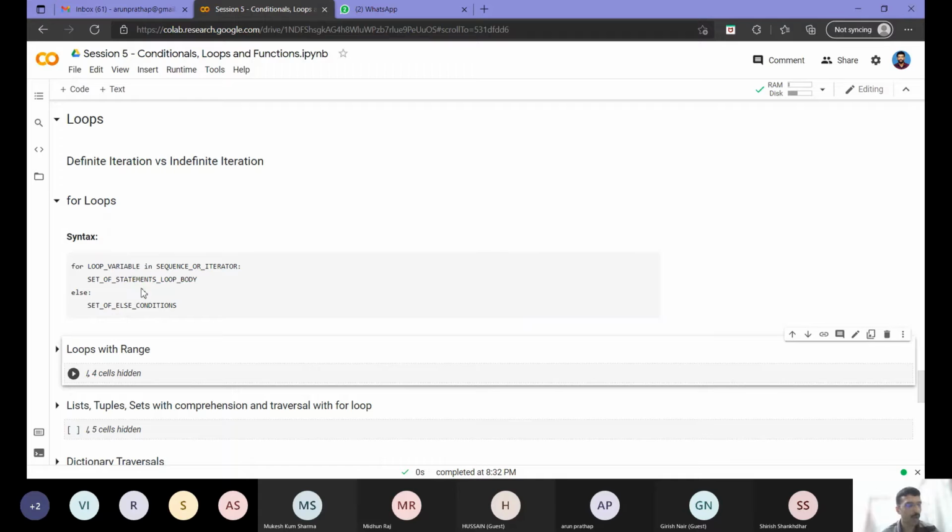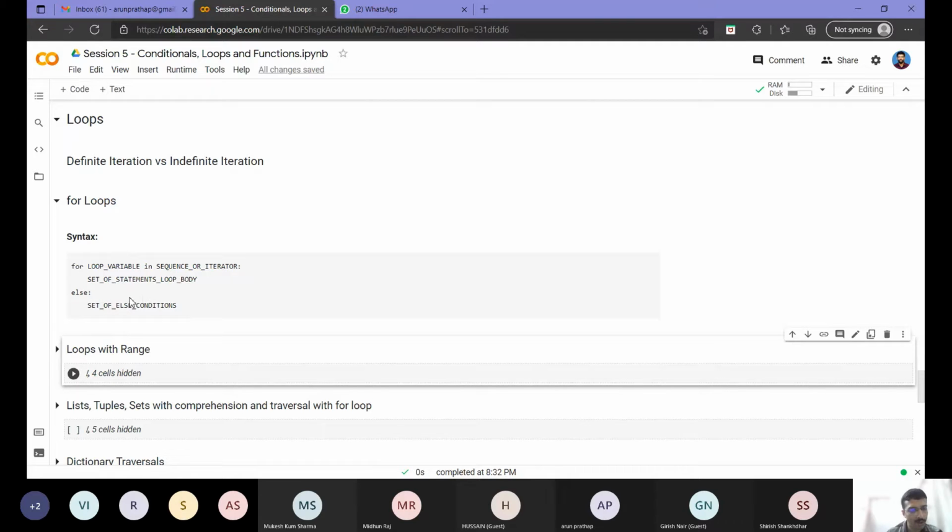Then once the for loop completes execution, that means the full sequence is over, it will come to this else. Same as our if case when the condition turns false. Similarly, when the condition based on which the for loop is running turns false, it will come to else and execute this portion. And there are some cases where this will be skipped also. I'll be covering that also.